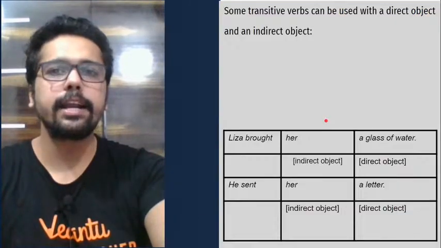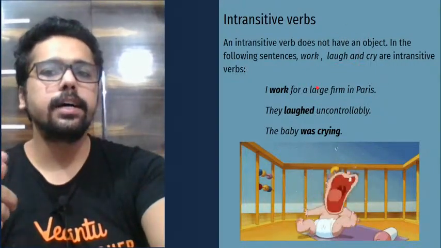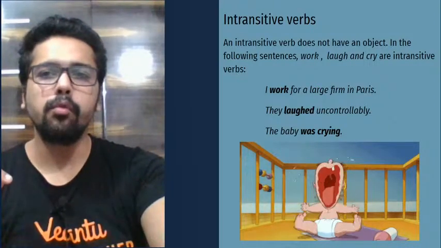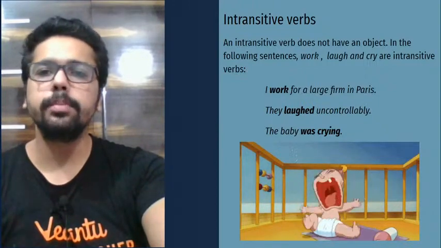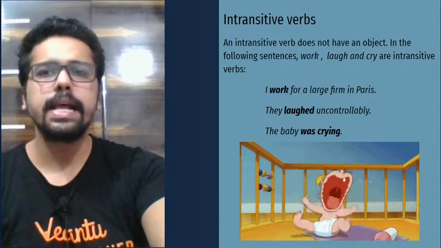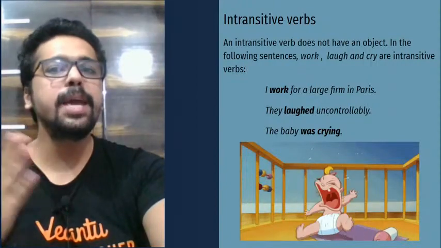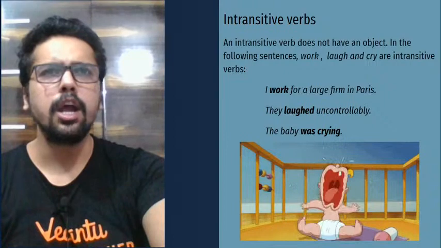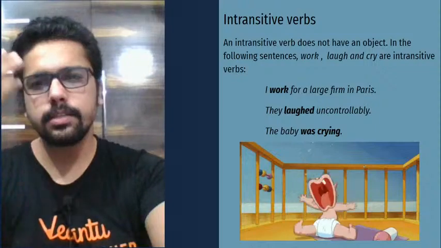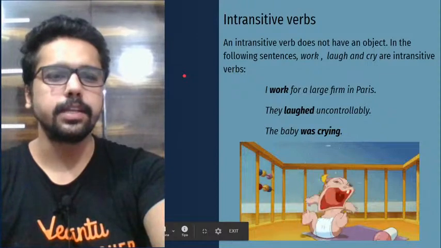And intransitive is exactly the opposite, where it does not have an object. So to intransitive verbs, you cannot ask the question what or whom. I work for a large firm in Paris. There is no what or whom question possible. They laughed uncontrollably. Now, what they laughed, whom they laughed, not possible. The baby was crying. What was the baby crying? Whom was the baby crying? Doesn't make sense, right? Because there is no receiver of the action. That's why these are intransitive verbs, basically.